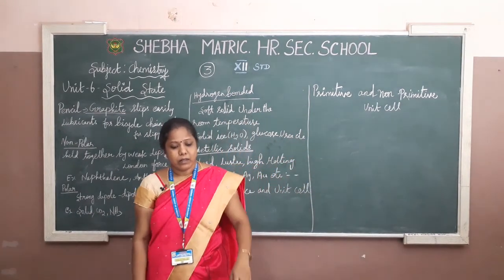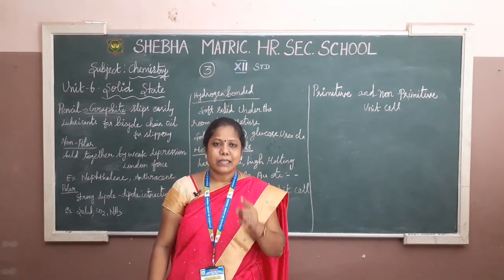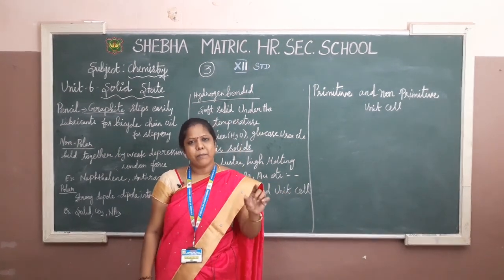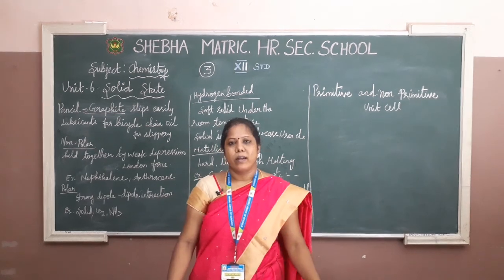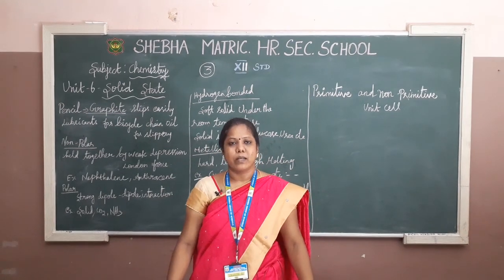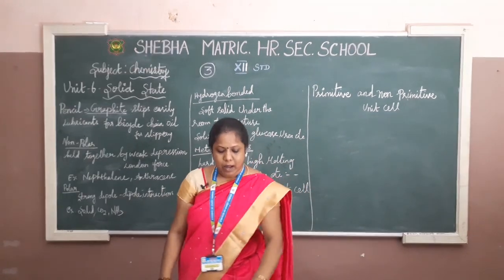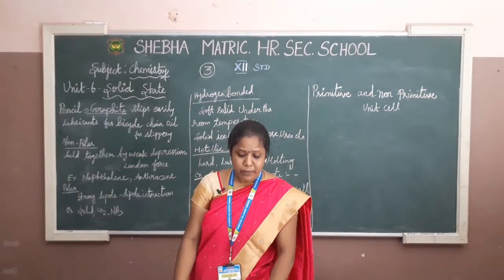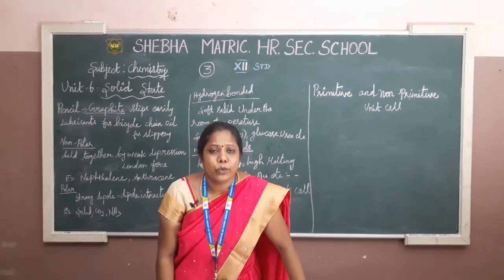The main thing, the primitive cell has a single atom of the shape. The shape which has only one atom is called primitive. And then go for the non-primitive. Non-primitive has more than one shape.